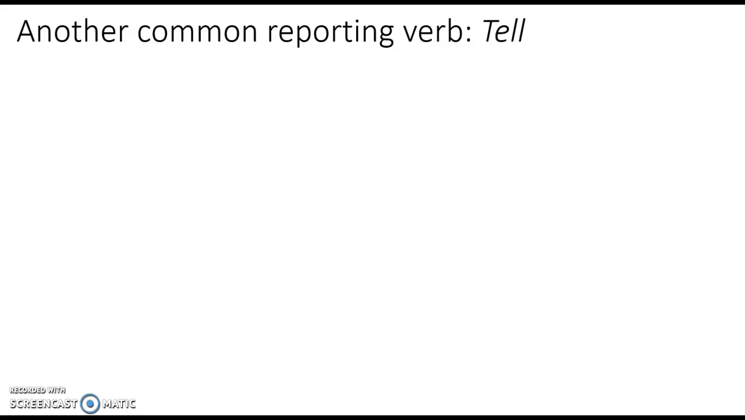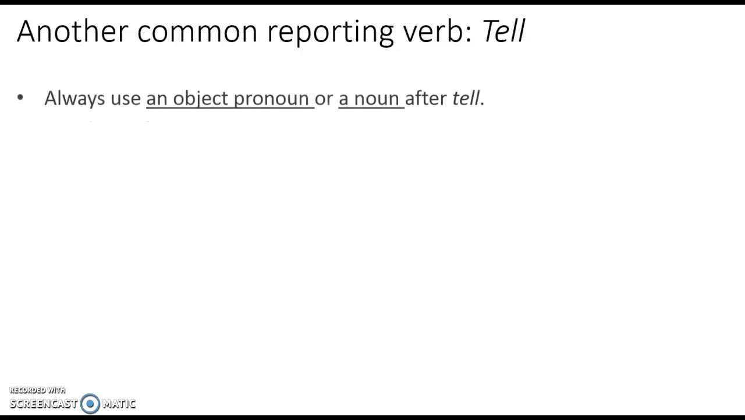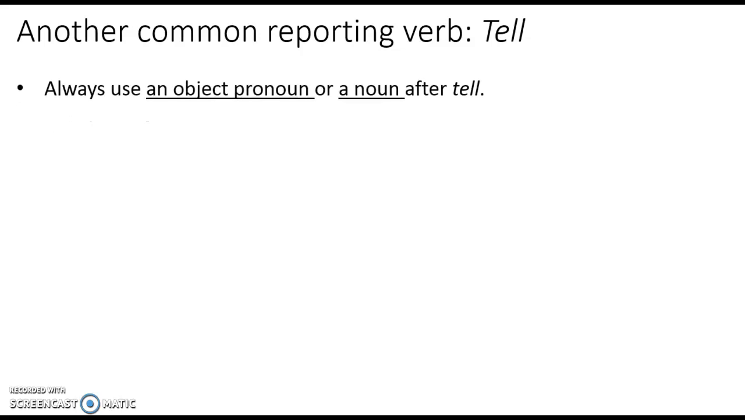Although say is the most common reporting verb, many other verbs can introduce indirect speech. One of them is tell. Let's see how it's used. We always use an object pronoun or a noun after tell. And of course, in reported speech, we use its past form, which is told.